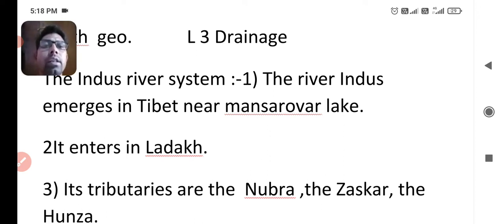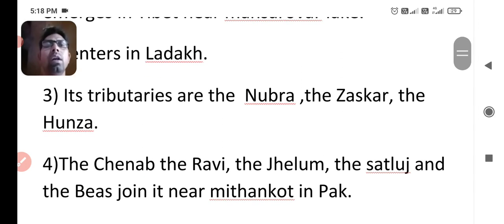And the next point, its tributaries are the Nubra, the Zaskar, the Hunza. There is another typical question for competitive exams also: which are the major tributaries of the Indus River? So you can answer that the Nubra, the Zaskar, the Hunza are the main tributaries of the Indus River.